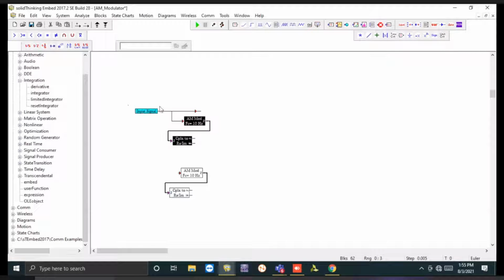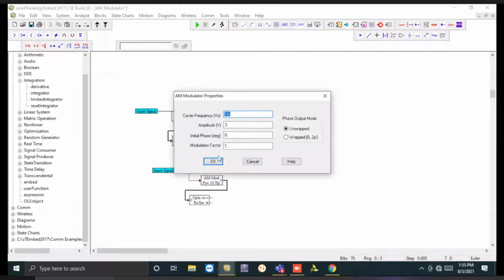we'll have to take an amplitude modulator that will have a phase shift of 180 degree.